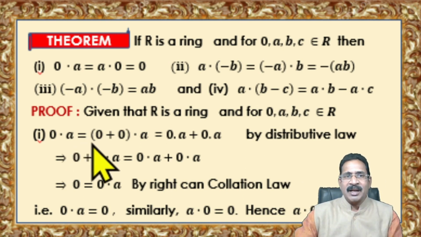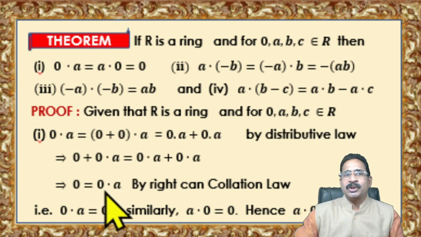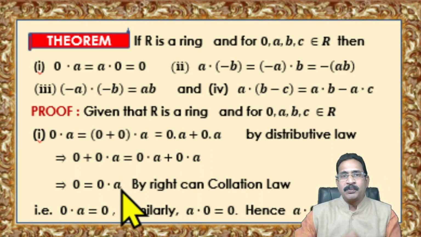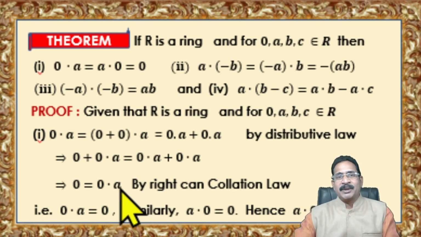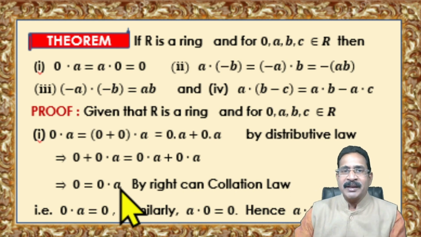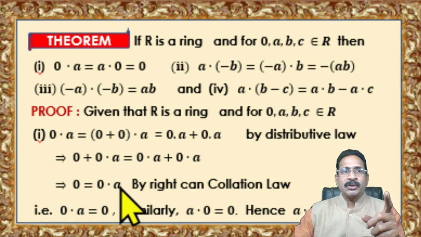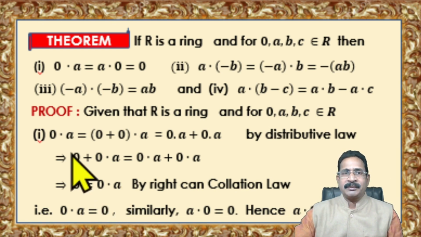By the cancellation law you can write 0 is equal to 0 into A, because cancellation laws hold good in a group. R plus is an abelian group, therefore you can apply cancellation laws here. So 0 into A is equal to A into 0 is equal to 0, is clear.